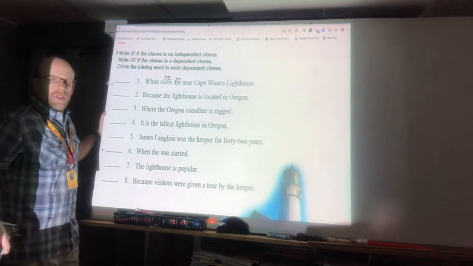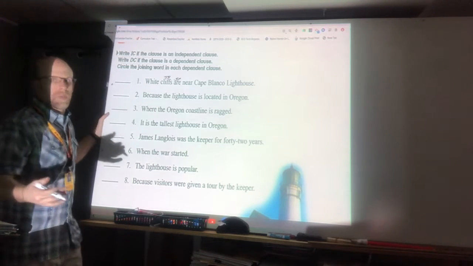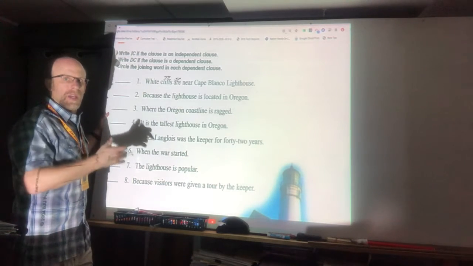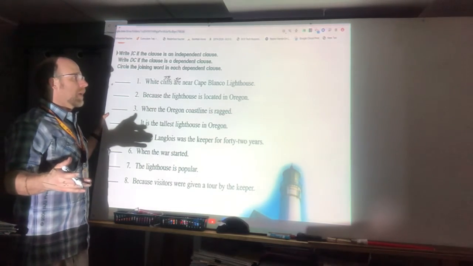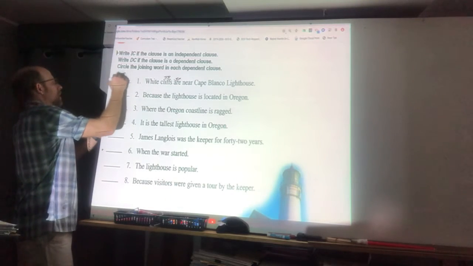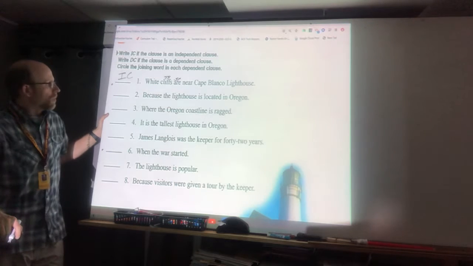So now just because it has a subject and predicate still doesn't make it an independent clause. We have to see, does it make a complete sentence? White cliffs are near Cape Blanco Lighthouse. Yes, that is a complete sentence. Independent clause. Okay? So now we go to the next one, number 2.